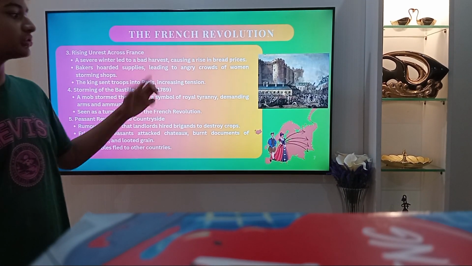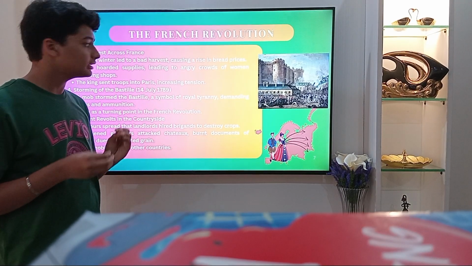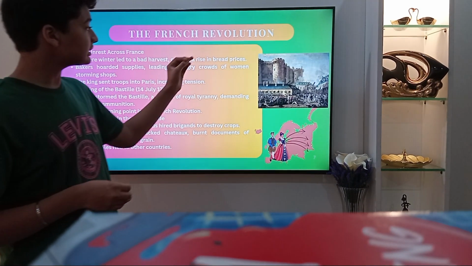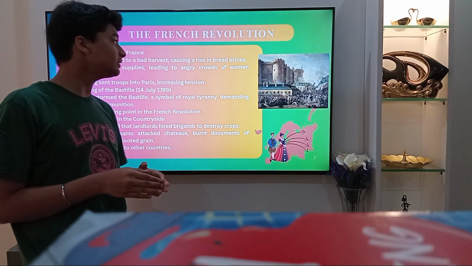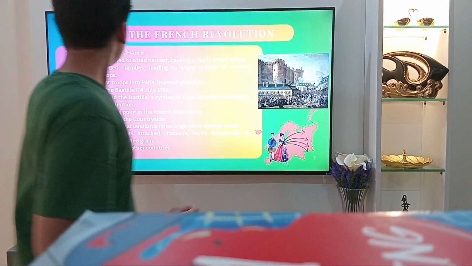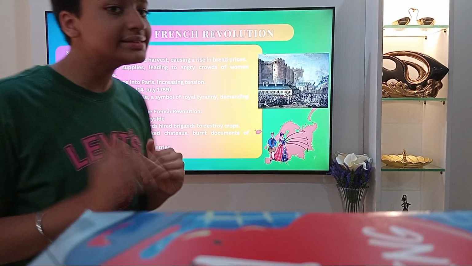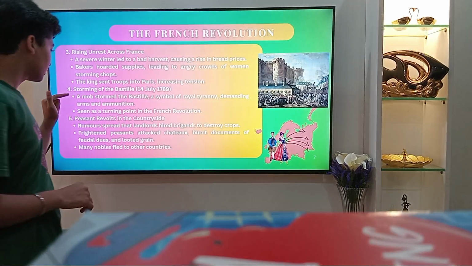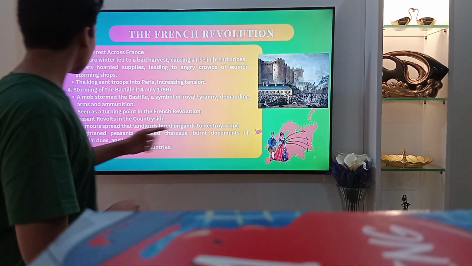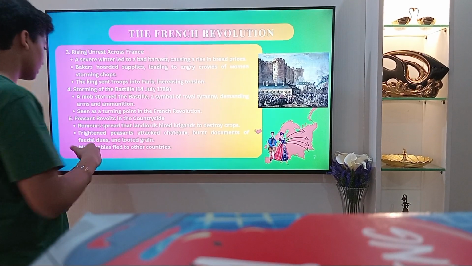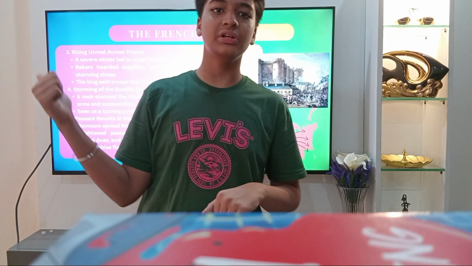Rising unrest across France. A severe winter led to a bad harvest, causing a rise in bread prices. Bakers hoarded supplies, leading to angry crowds of women storming shops. The king sent troops into Paris, increasing the tension. A mob stormed the Bastille, a symbol of royal tyranny, demanding arms and ammunition. This was seen as a turning point in the French Revolution, as we learned in the previous video.